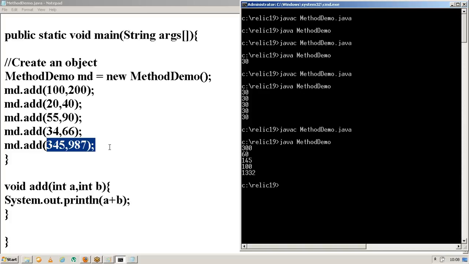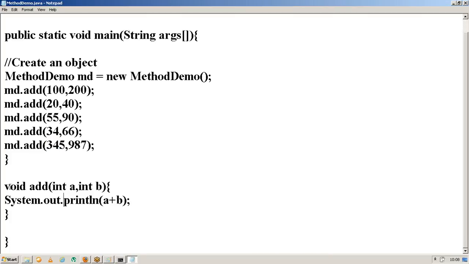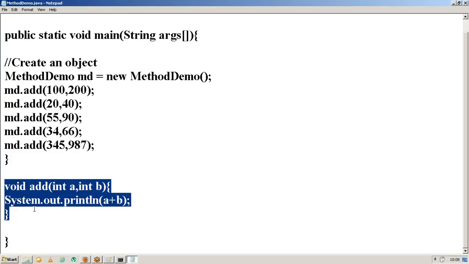But how do we take input values manually? That means dynamically you want to add some values. Yes, in our next session we are going to see that. It's a small task for you in our next session, under my observation, you only have to work with that on your own.